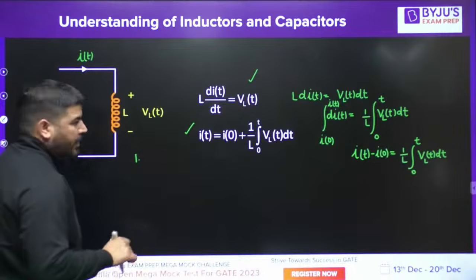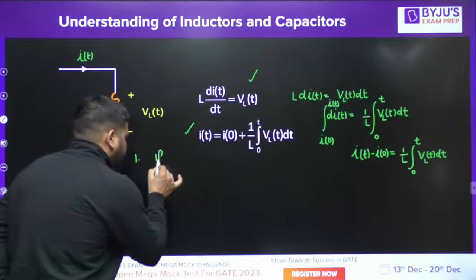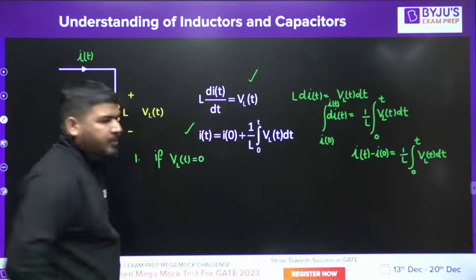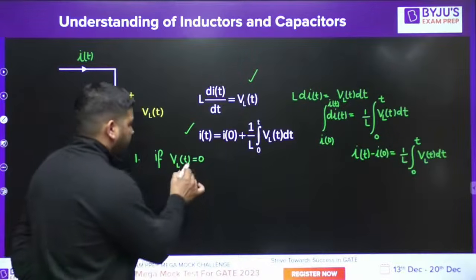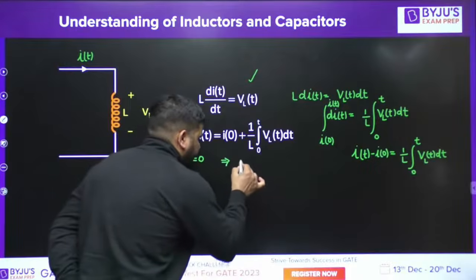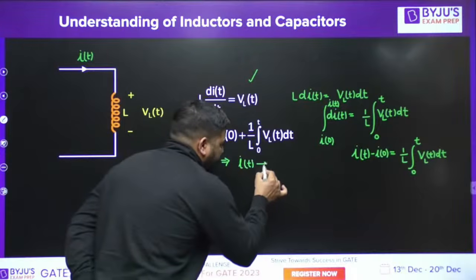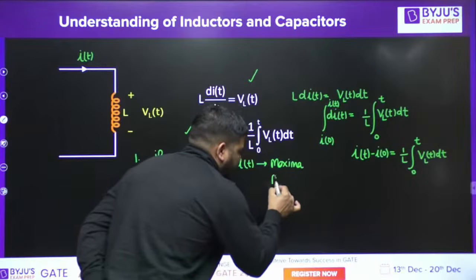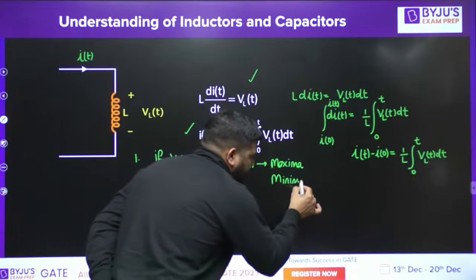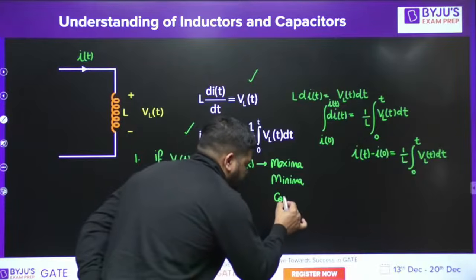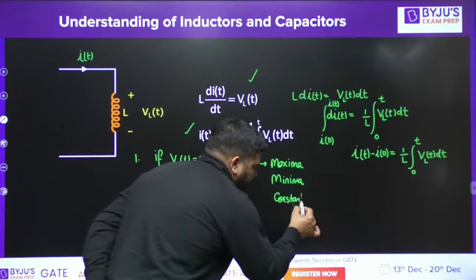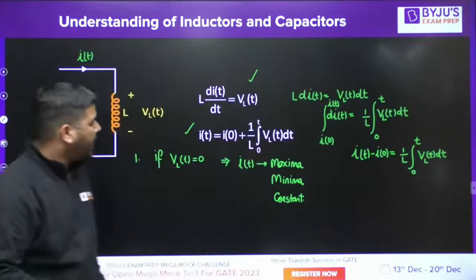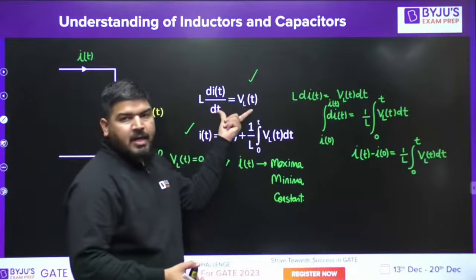So let me write the first point. If the voltage across the inductor V_L(t) is 0, then I(t) has either maxima or minima, or I(t) is constant.